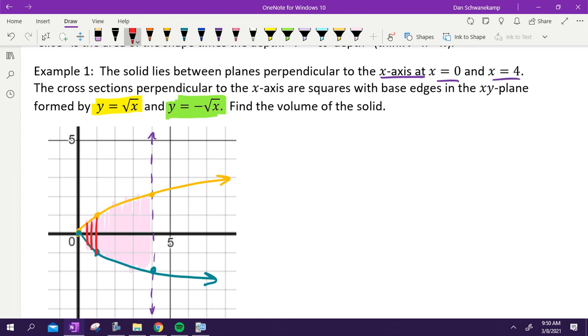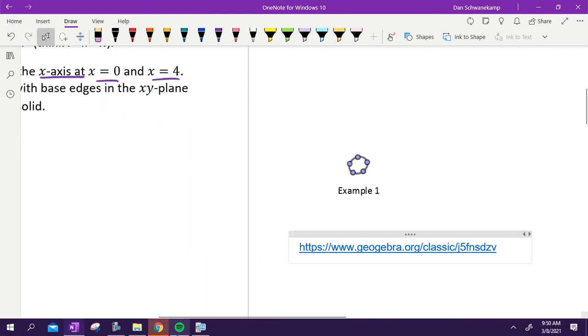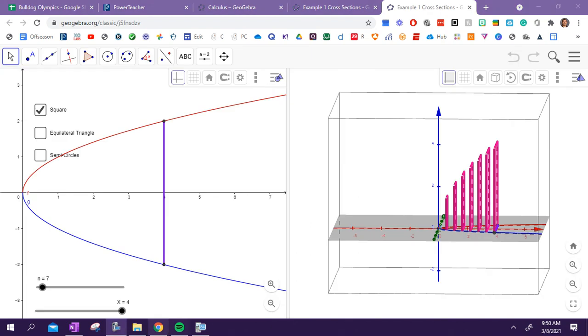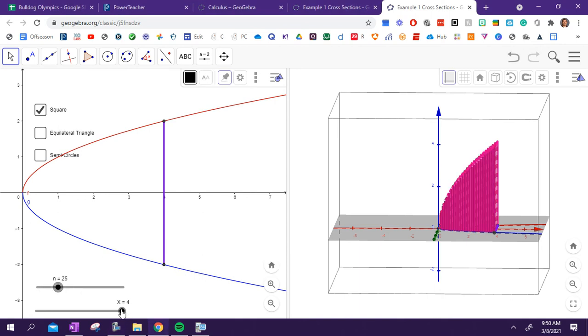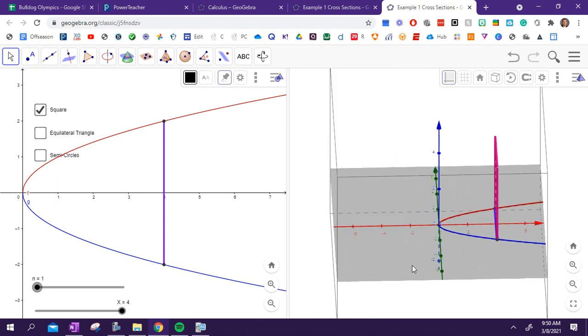I am really bad at drawing 3D shapes, so I'm going to rely on a computer program to show you what we're trying to do here. All right? So we got that base, and then we are going to have a square built from it. Here's what you got. Okay, here's our shape that you have drawn on our picture. We've got this different line that we're going to deal with. Okay, what it ends up doing over here is we are going to be able to make a square.